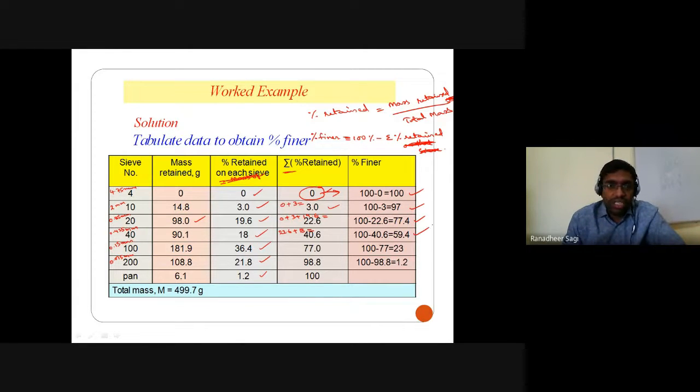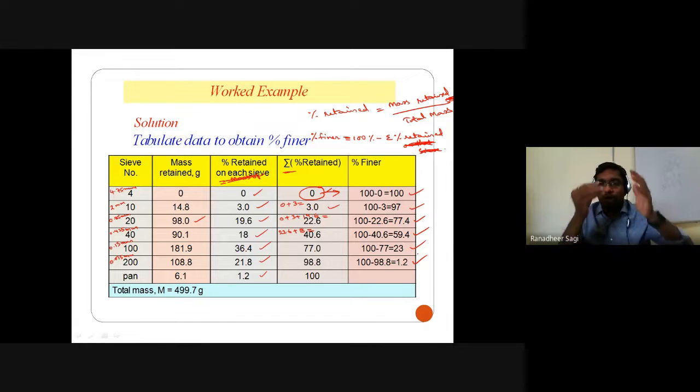Likewise, if you go on to calculate, 59.4% of the particles are finer than your 425 micron sieve, and 23% of the particles out of the total quantity of the soil are finer than your 150 micron sieve size, and 1.2% of the particles are finer than your 75 micron sieve size.